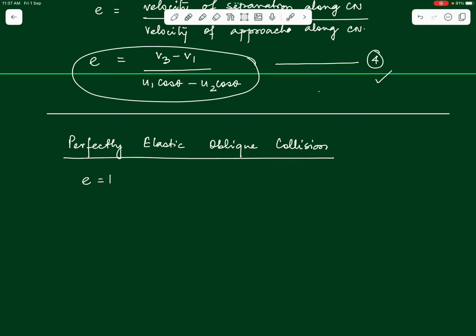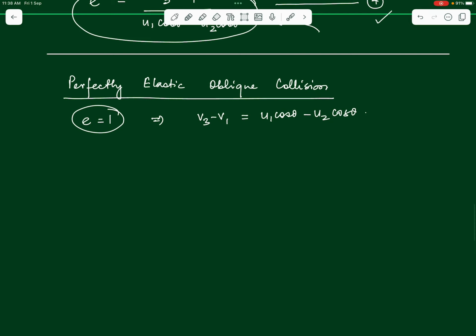So, one thing is this above equation that you have written here will become V3 minus V1 is equal to u1 cos theta minus u2 cos theta, which you can combine easily with the third equation written above to get your answer, right. That is one thing, because we know that perfectly elastic collision has E equal to 1. Apart from that, do you all remember we have discussed some special cases in case of a perfectly elastic collision? Yes. So, we say that in this case also we can use all the results that we derived in a perfectly elastic head-on collision,